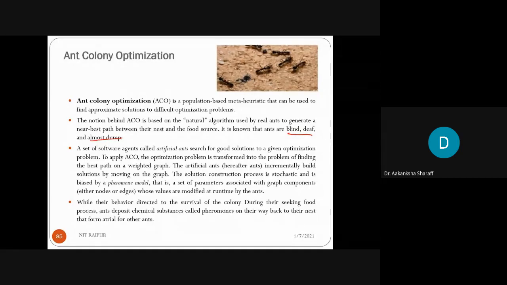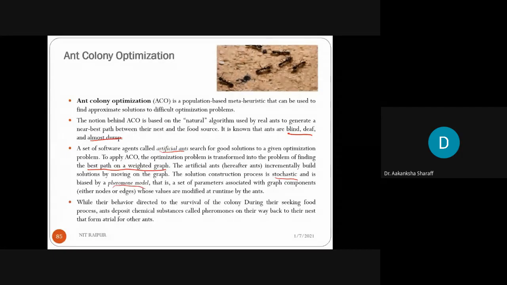So how are they maintaining the path? It is a very important point to consider. So a set of software agents called artificial ants search for good solutions to a given optimization problem. To apply ACO, the optimization problem is transformed into the problem of finding the best path on a weighted graph. That is, we have to find out the best path on the weighted graph. The artificial ants incrementally build solutions by moving on the graph, and the solution construction process is stochastic and is based on the pheromone model.